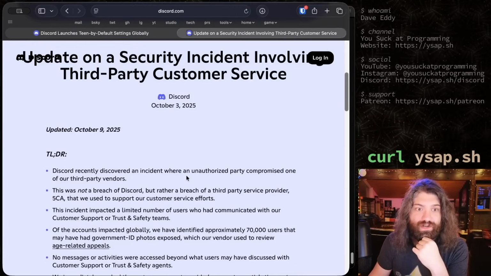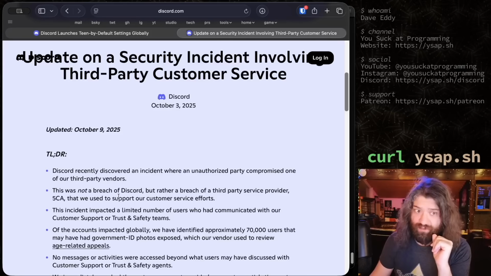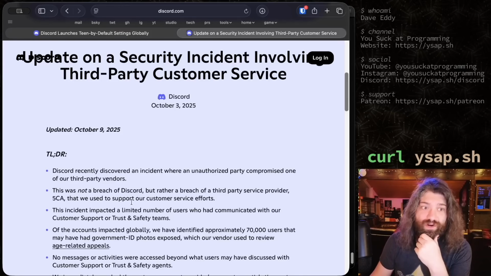TLDR, Discord recently discovered an incident where an unauthorized party compromised one of our third-party vendors. This was not a breach of Discord, but rather a breach of a third-party service provider, 5CA, that we use to support our customer service efforts.